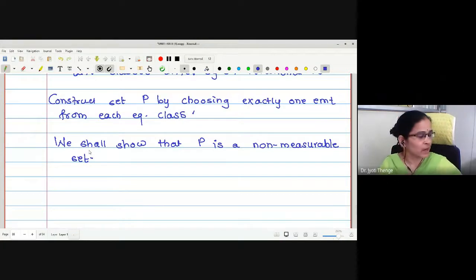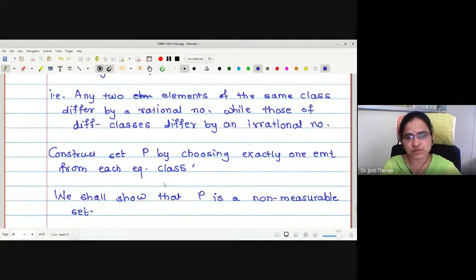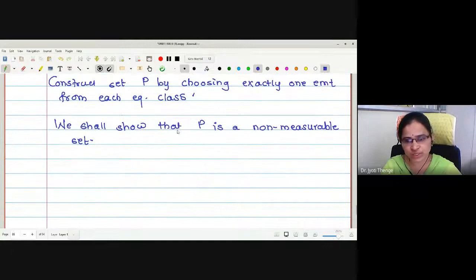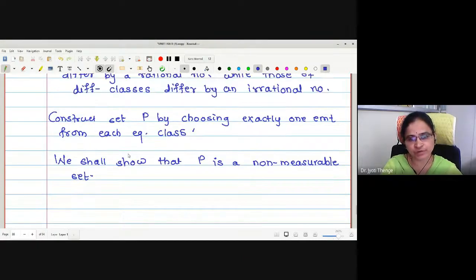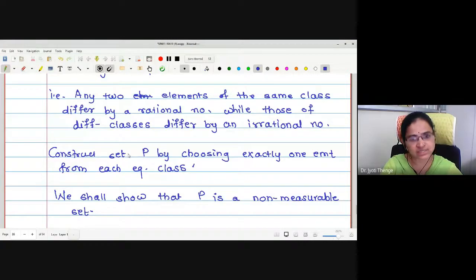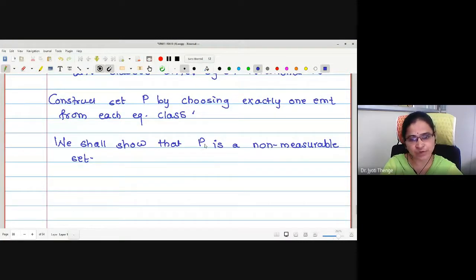Okay. Today's lecture we will stop here, because to prove this P to be a non-measurable set, I will require at least some 15 to 20 minutes to explain. But now we are out of time. So let me stop here. We have selected the set P, and in the next lecture we will prove the set is non-measurable.